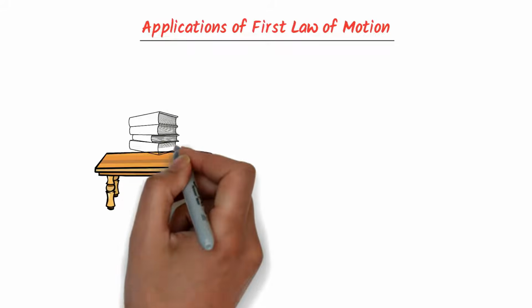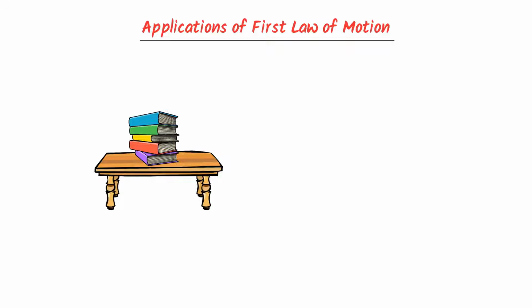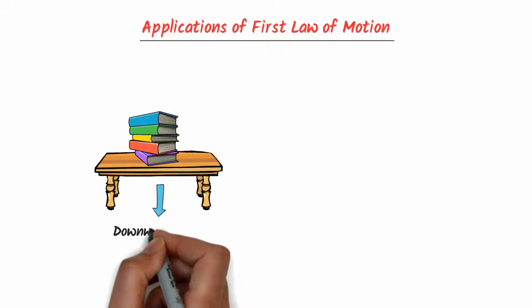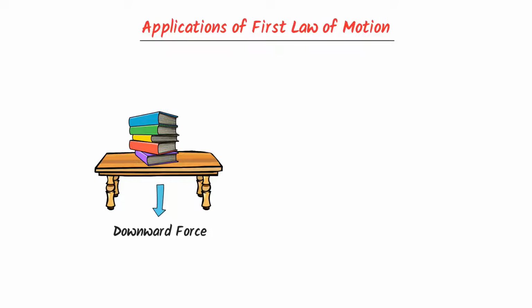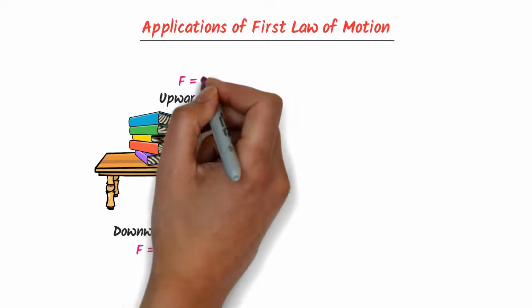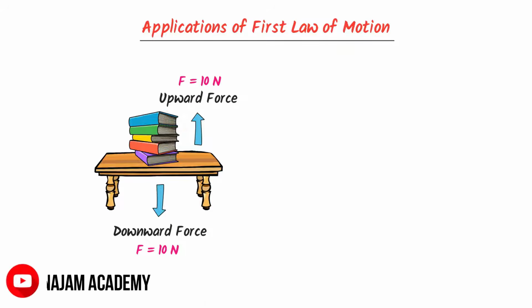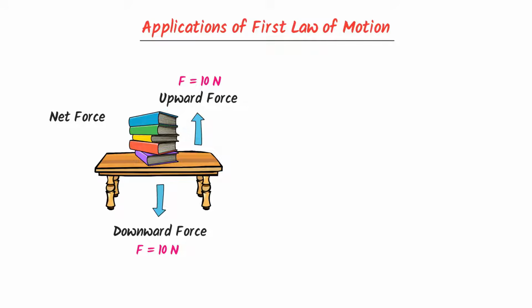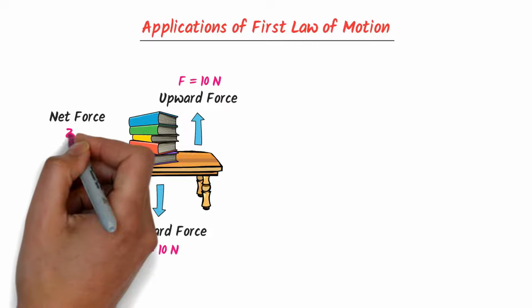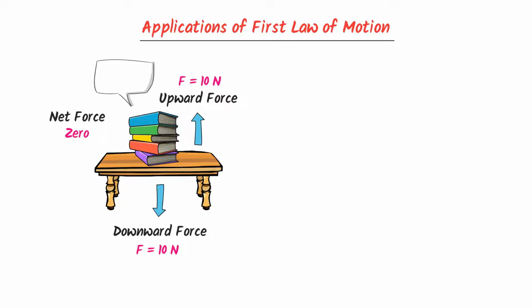Consider some books present on the table. We know that these books are experiencing the downward force of gravity. Let this be 10 Newton force. At the same time, the table is exerting an upward force on the books. Let this also be 10 Newton force. Now let me ask you, what about the net force on the books? Well, the net force on the books is 0, so we say that these books are at rest, which is the natural state of the books.